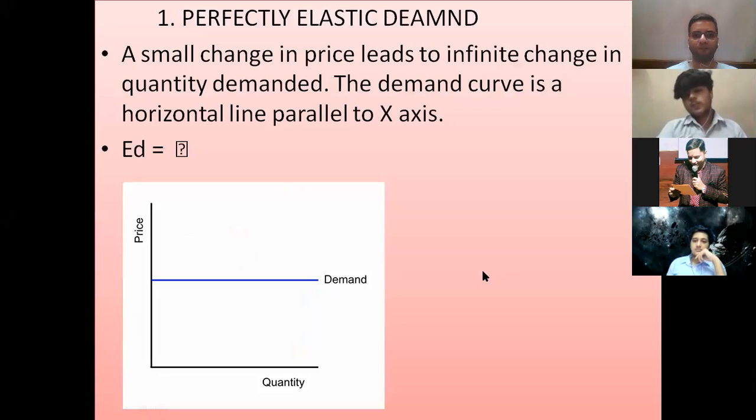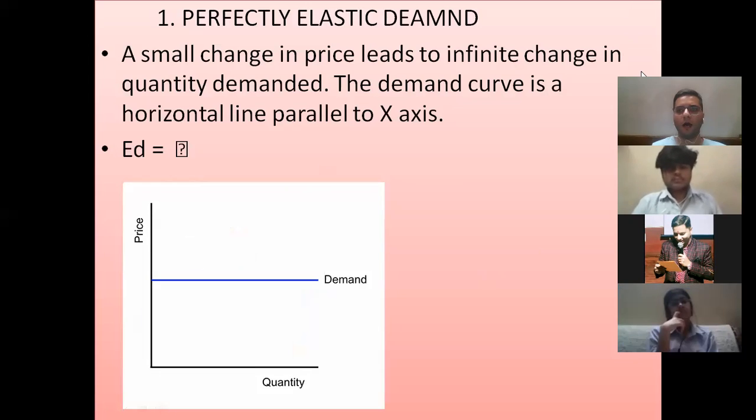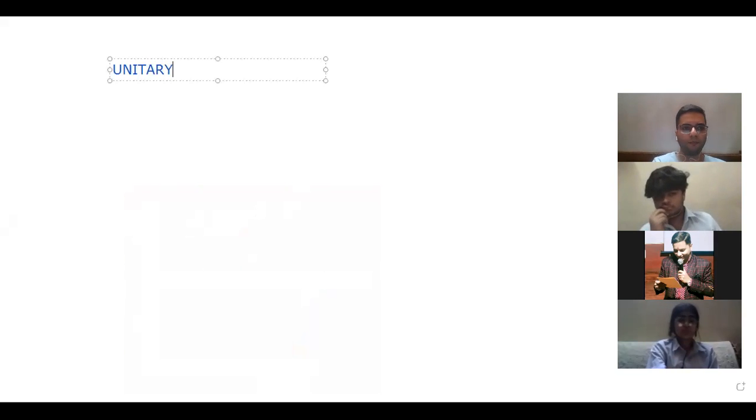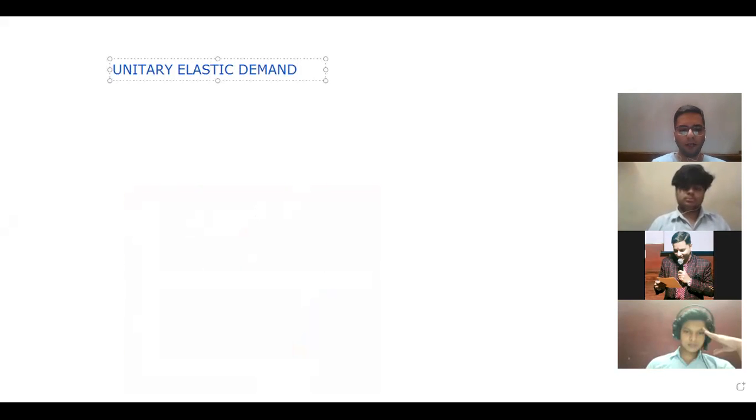Okay, moving further. Now, let us talk about each one of them with the help of a diagram. And for this, I would be just using the whiteboard to show you how we make a diagram of each degree of elasticity of demand. So let us talk about the first degree. Very first degree, I talk about unitary elastic demand. We all know that unitary elastic demand is ED equals to 1.